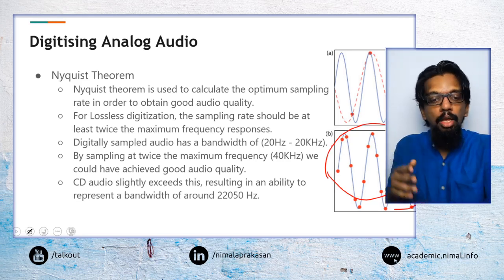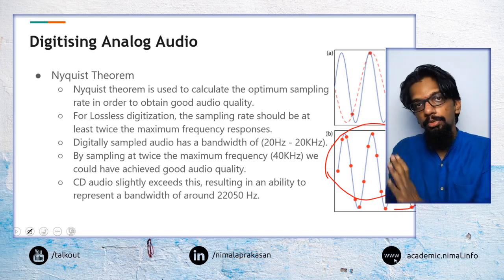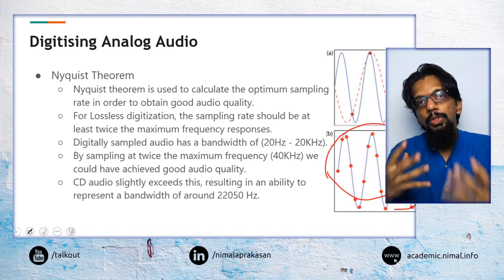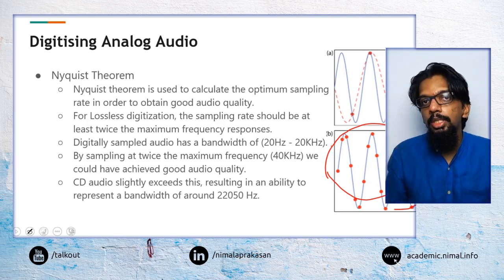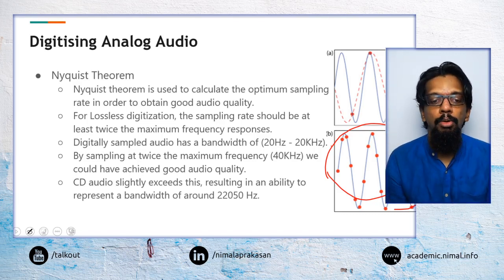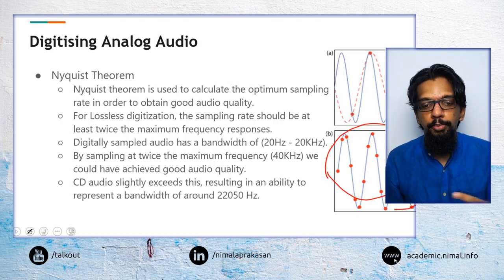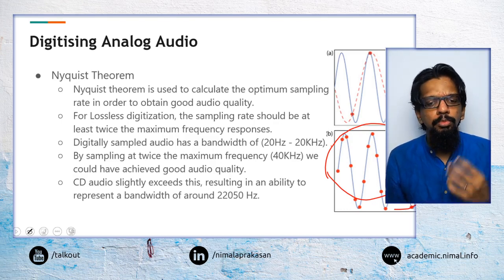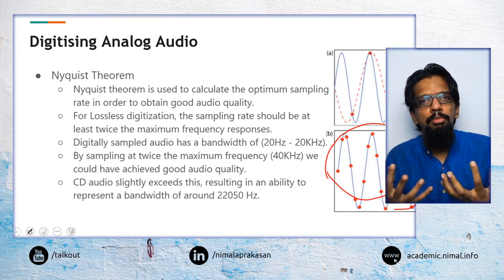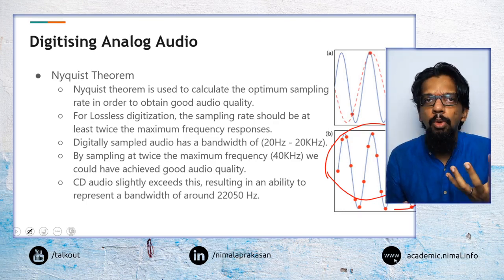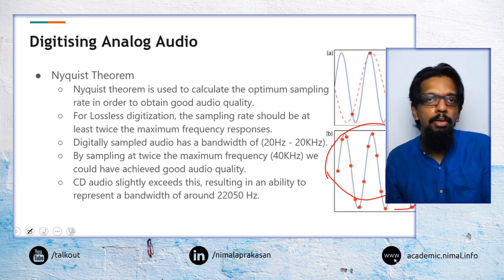So the sampling rate of audio will also depend on the quality of the sound when you are listening to it. For example, you normally can hear the difference between CD quality sound and a telephone sound.